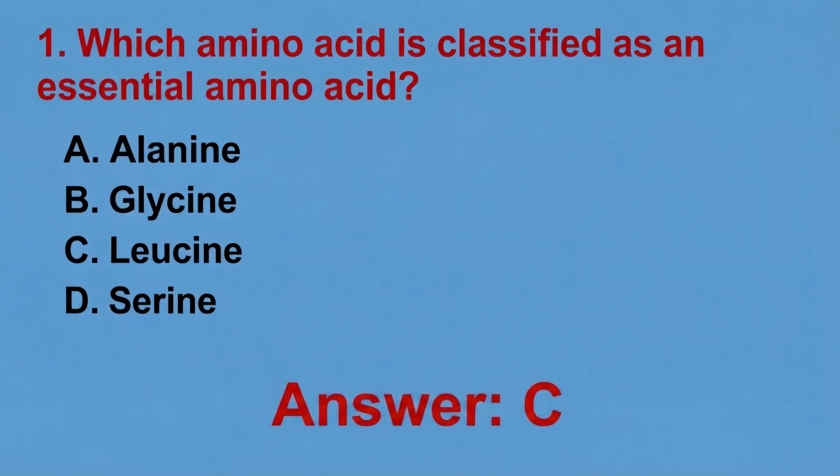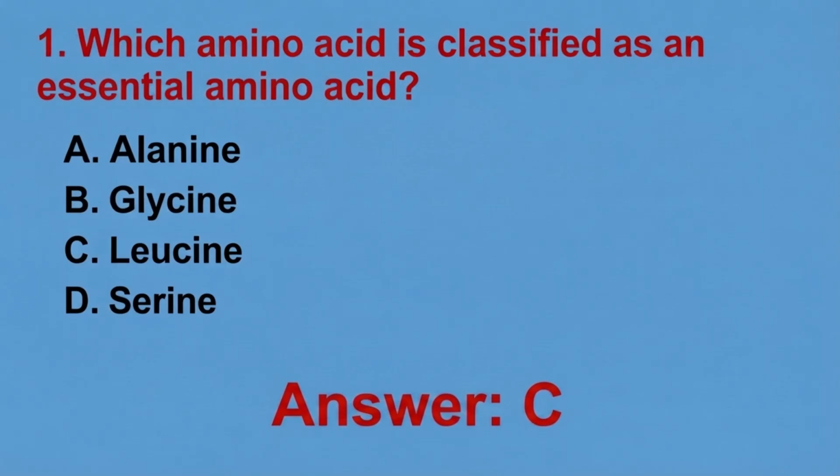So option A, alanine is a non-essential amino acid because it can be synthesized by the body through transformation reactions. Then option B, glycine is also a non-essential amino acid and is produced naturally in the body. It is important for collagen synthesis and neurotransmission. Then option D is also wrong because serine is a non-essential amino acid synthesized from glycolytic intermediates and is involved in many metabolic pathways.